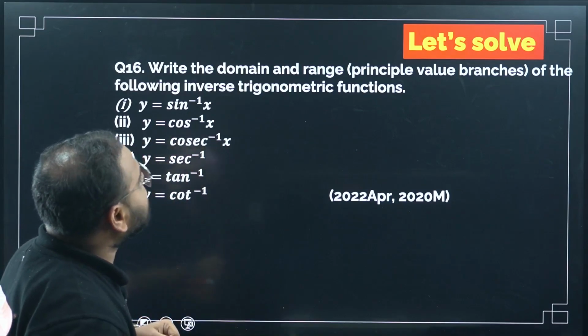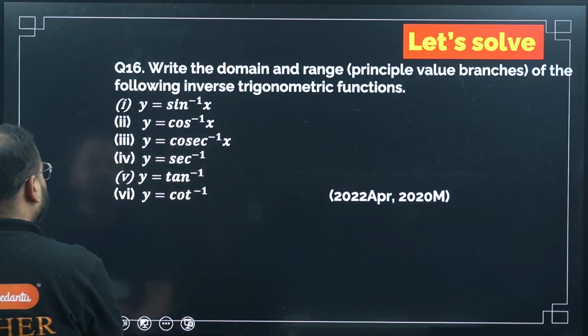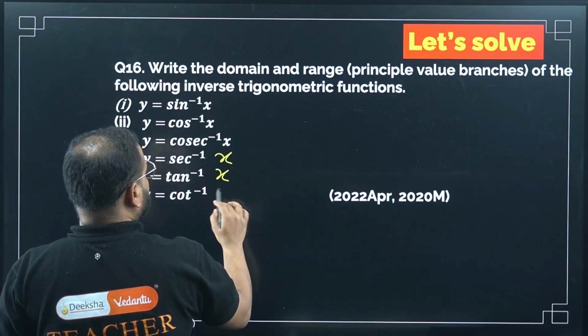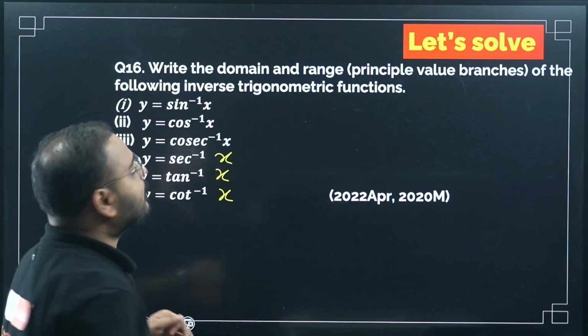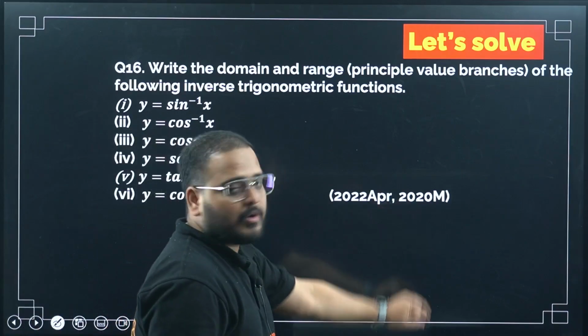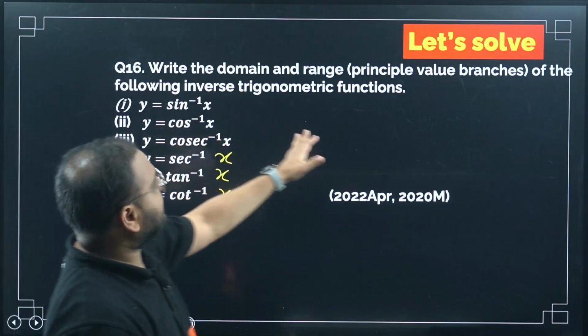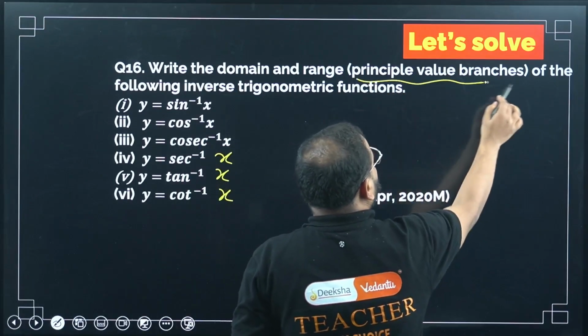Write the domain and range. Okay, principal values you're talking about. Basically, they're asking about sec inverse x, cosec inverse x, tan inverse x and cot inverse x. This first question has been asked again in April and May, in 2022 and 2020. Please check here: write the domain and range. What type of domain and range? Principal value branches.